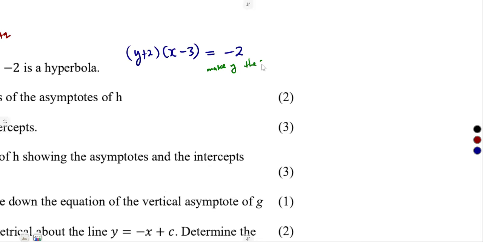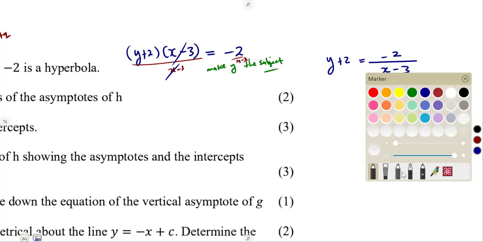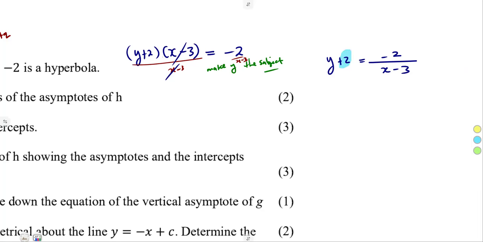Make y the subject. We are simply going to divide by the bracket x minus 3 on both sides, and that gives us y plus 2 is equal to minus 2 over x minus 3. We need y as the subject. What is affecting it is this positive 2, so we can get rid of that by subtracting it on both sides of our equation. That will cancel, and therefore y is equal to minus 2 over x minus 3, minus 2.